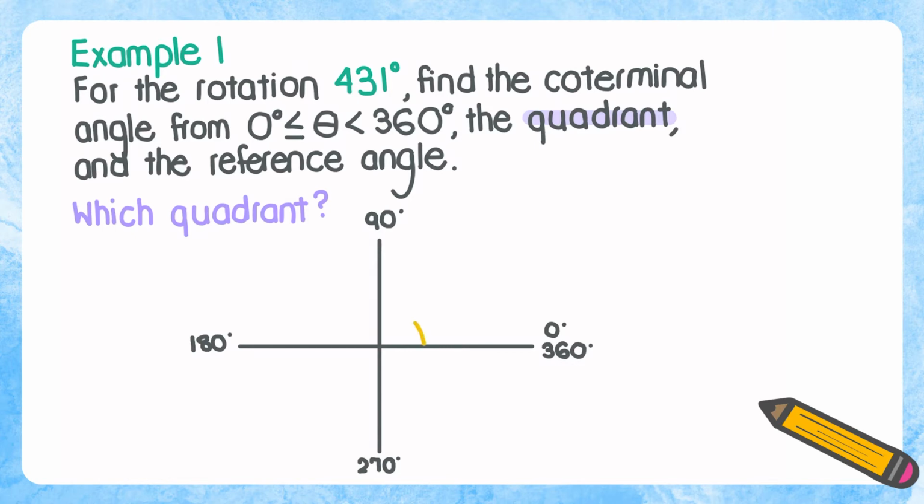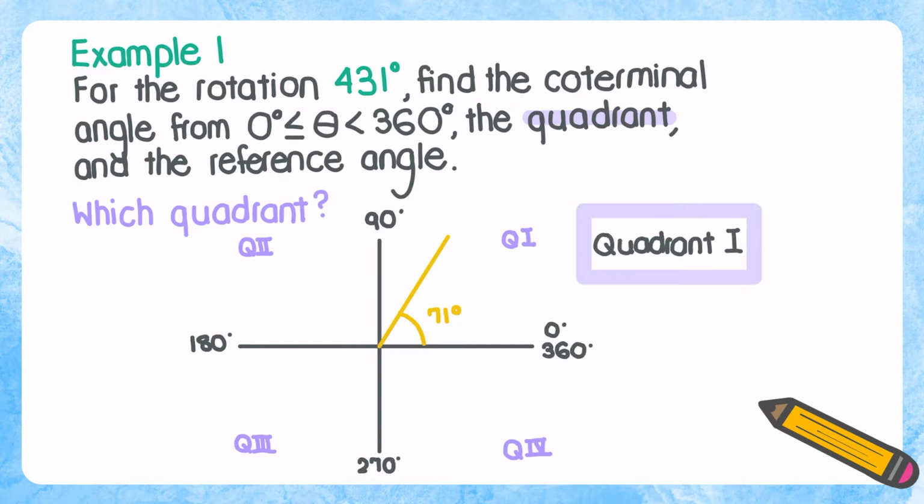Next, we want to know what quadrant this lies in. So 71 degrees is between 0 and 90 degrees, probably somewhere around here. Again, you don't have to be exact, just make sure you're in the correct quadrant. So remember, we start from quadrant 1 and go counterclockwise, quadrant 2, quadrant 3, and quadrant 4. So this angle, 71 degrees, lies in quadrant 1, the first quadrant. And again, this is because the angle lies between 0 and 90 degrees.